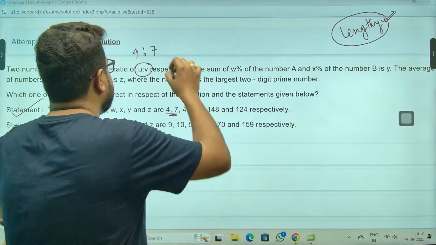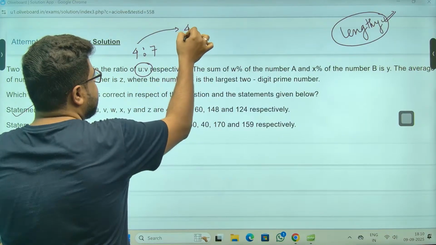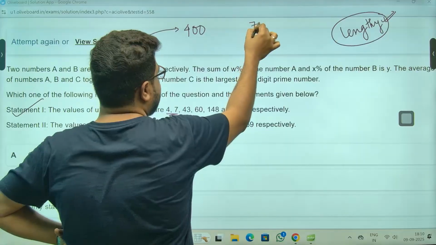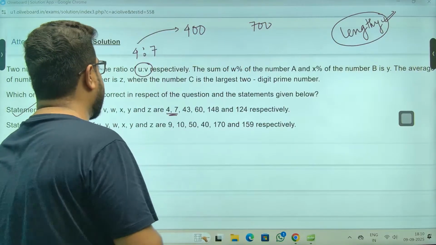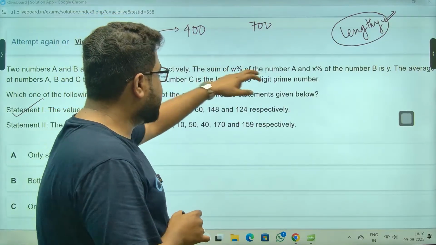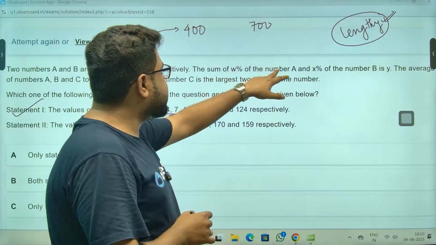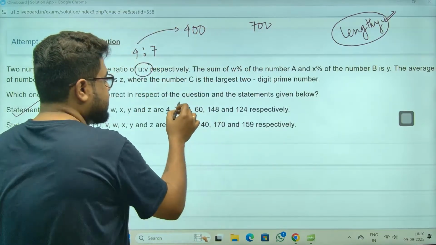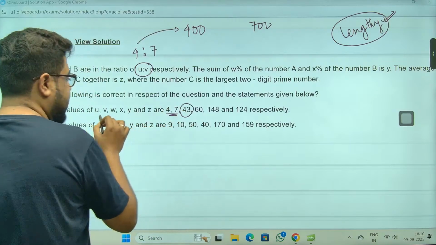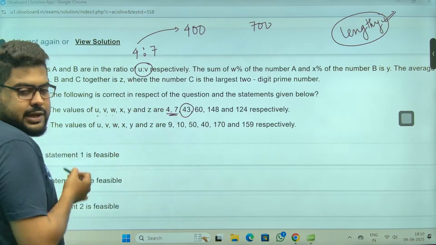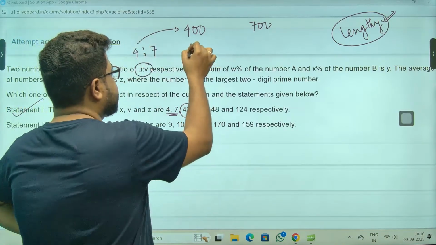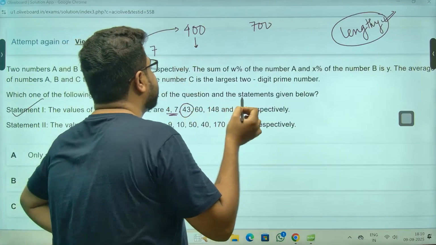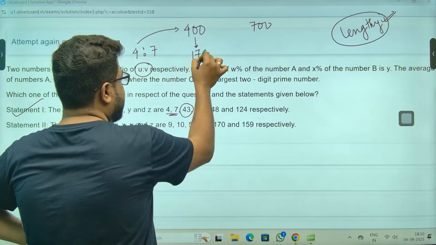So ek kaam karo, sir. Let's take these numbers 400 and 700. Okay. Achha. Now, sum of W percent of number A. This number 43%, because W is 43. You see, I'm going like this: U, V, this W is 43. So 43% of this, 43 into 4, 160, 172, sir.